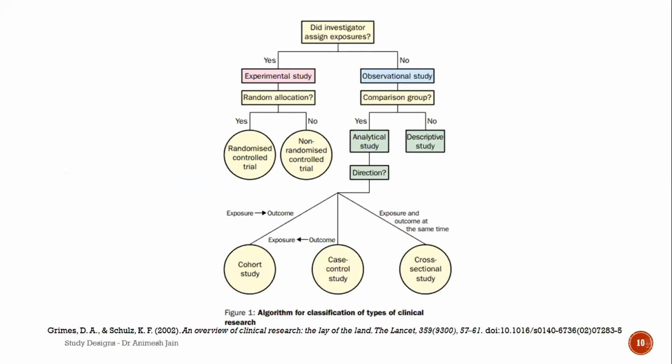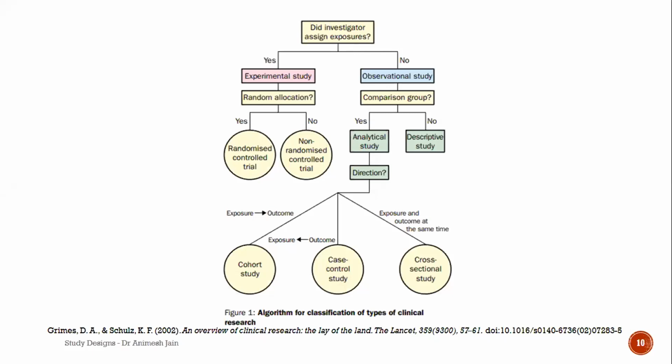Now, this is how the study designs are classified. There are various ways if you go through, and somebody will talk about descriptive, analytical, and so on. But this is simply a fine way of looking at it. So, did the investigator assign the exposure? Now, what is an exposure? Exposure can be any kind of exposure. It can be artificial, or it can be natural. It can be, for example, exposure to smoking, passive smoking or active smoking. It can be exposure to a particular factor. So, is that assigned by the investigator? Is it under my control if I'm doing the study, or is it naturally occurring?